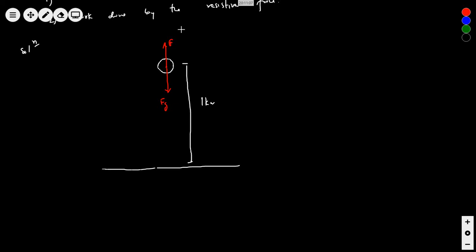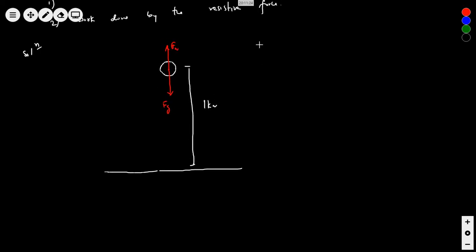This is called the resistive force, the Stokes law or buoyant force, which tries to lift it up. We will learn about it in fluid dynamics.